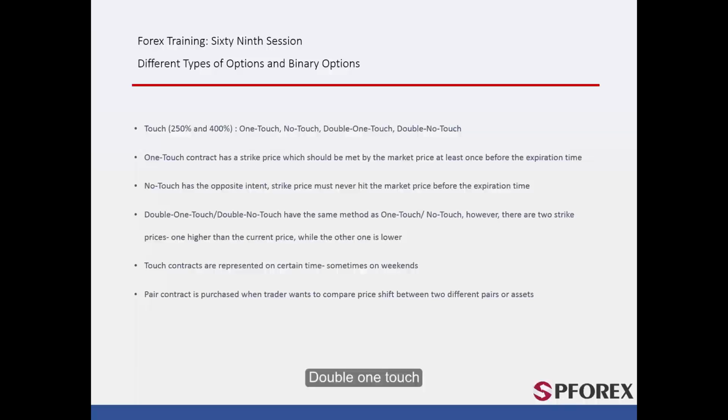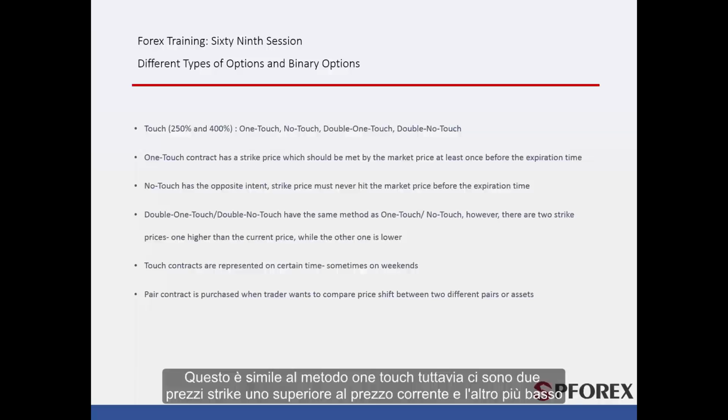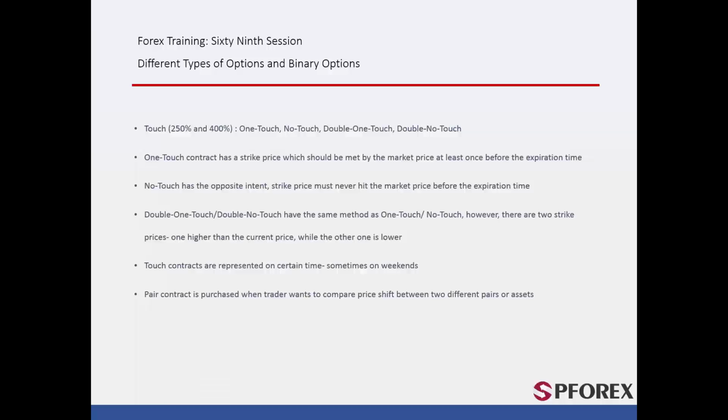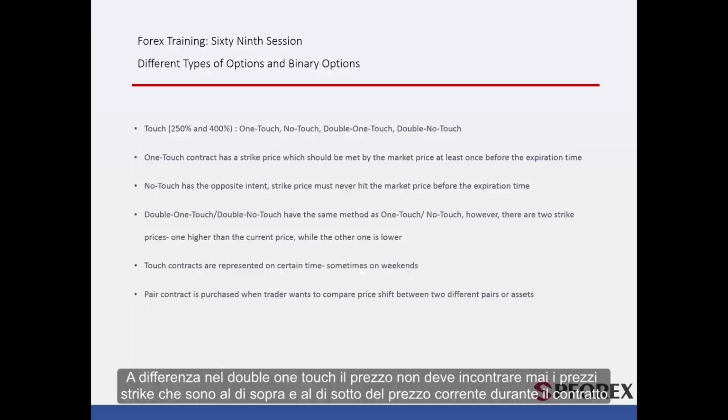Double one touch. It is similar to the one touch method. However, there are two strike prices, one higher than the current price and one lower. Even if the price hits any of the strike prices during the contract time, the deal would be successful for the trader. Double no touch. Unlike double one touch, price must never meet the strike prices, which are above and below the current price, during the contract.